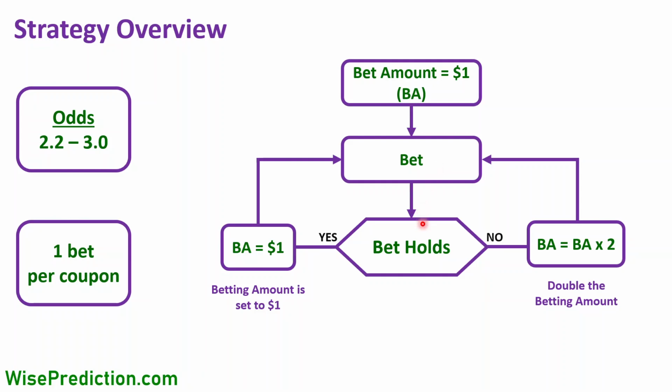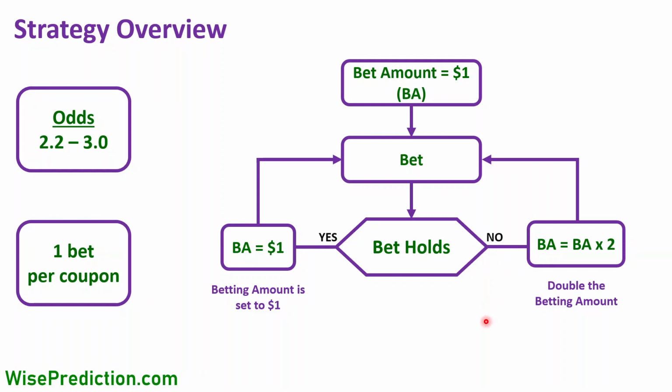And if it doesn't hold again for the second time in a row, then we're going to double the betting amount once again, and it's going to be $4 this time. $1, $2, $4. And it's going to continue like that as long as the bet that we put on the match doesn't hold. But as soon as it holds, we're going to go back to $1 again and start from $1. And whenever it doesn't hold, we're going to double the amount of the previous bet.